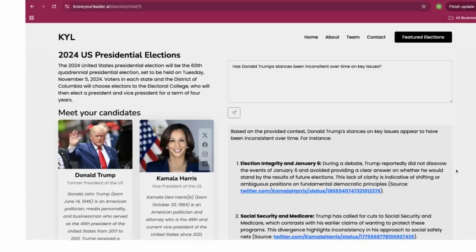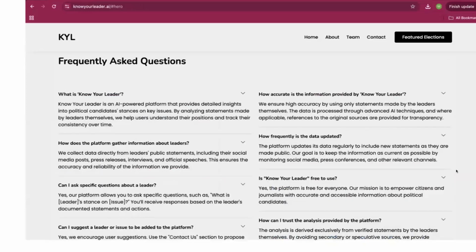So this lack of clarity is indicative of shifting or ambiguous positions on fundamental democratic principles, and it provides you the source. And interestingly, that's a claim made by Kamala Harris as well. So it just helps you track the consistency of the political candidates over time as well. And this is a section on the frequently asked questions.